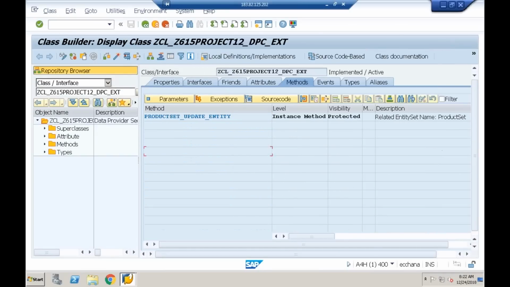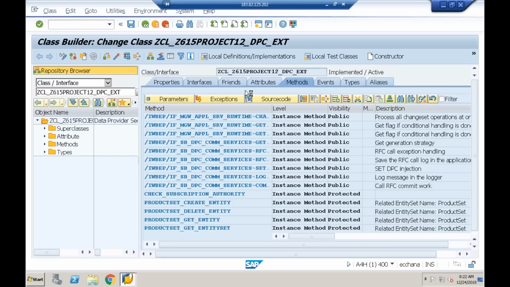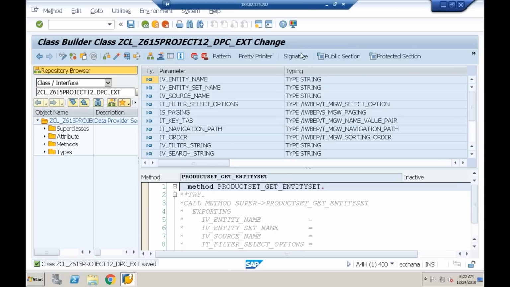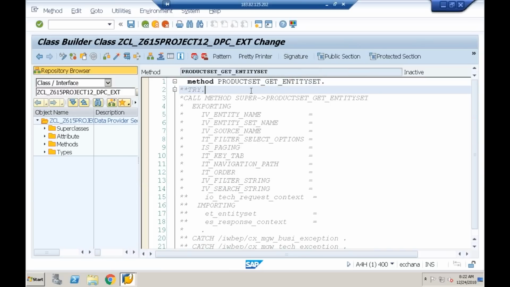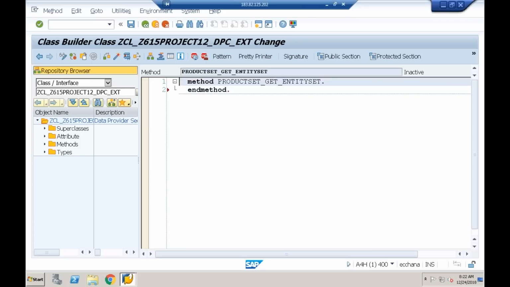I need to implement this method, product set underscore get underscore entity set. Let me open it in editable mode. Product set underscore get underscore entity set. I'll put the cursor, click on redefine method, done. So here, as part of this, we need to get the product details.